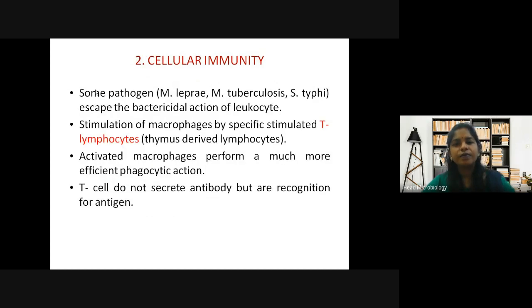And cellular is through stimulation of macrophages by specific T lymphocytes. Activated macrophages perform a much more efficient phagocytic action. So in cellular, what happens? The T cells do not secrete any antibody, but they act as recognition sites for the antigen. This is what happens in case of cellular.